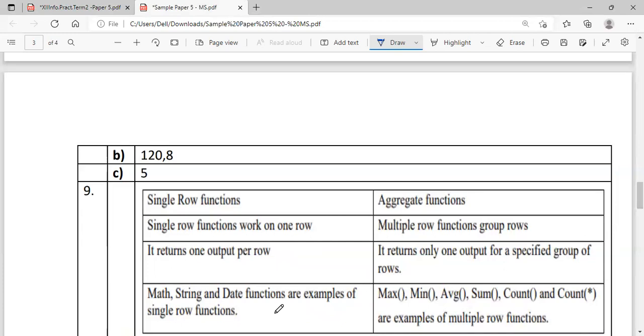Whenever I say function, brackets are used, don't forget. Aggregate function means multiple row functions or group functions. It returns only one output for a specified group of rows. Max, min, average, these are all multiple row functions or aggregate functions. They return the output as an aggregated result.